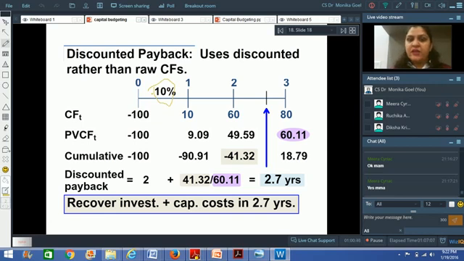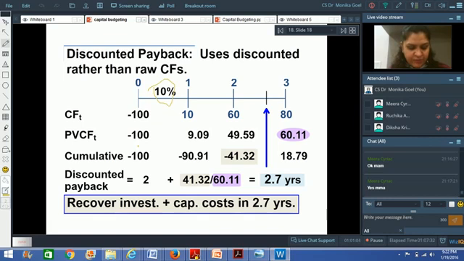As I said, this rate would be given to you in all capital budgeting questions. So in year 1, I'm getting 10 rupees. That means 10 divided by 1.1, because this is in year 1. 10 divided by 1.1 is equal to 9.09.